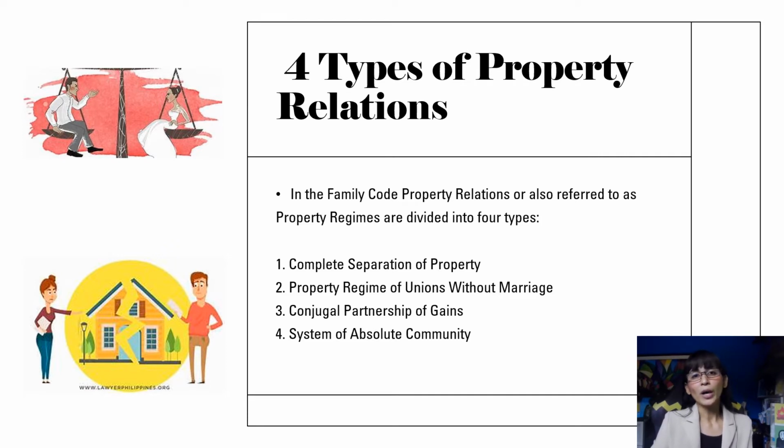If the husband and wife agreed to complete separation of property in their marriage settlements, then they have also executed that before the wedding, and the property regime cannot be changed after the wedding. On the other hand, if the property regime of unions without marriage is executed, two kinds of unmarried couples living together may qualify under these categories.